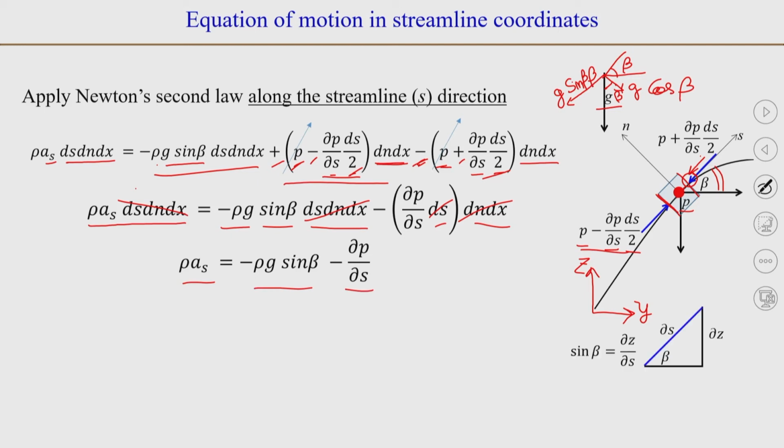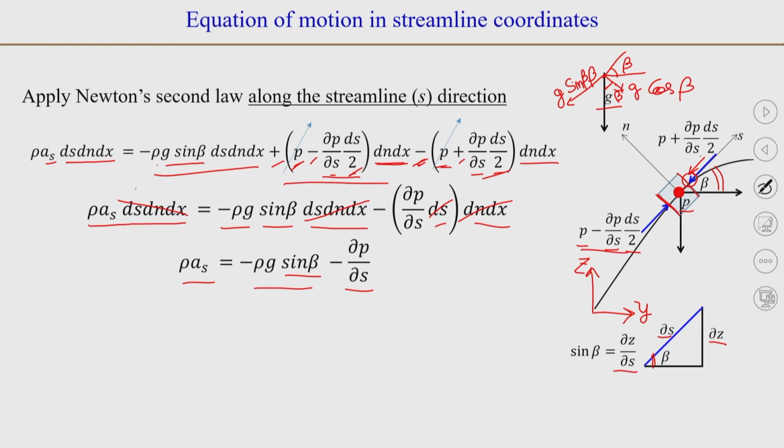Now, we can write sin beta in terms of the coordinates. If we consider sin beta in terms of the streamline coordinate dou s and dou z, you can see from here, sin beta is equal to dou z by dou s. Okay.